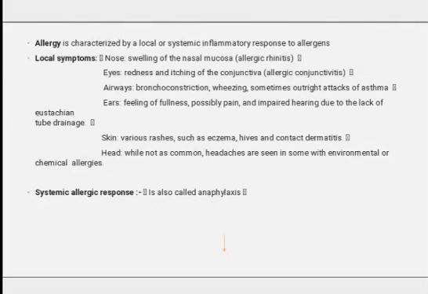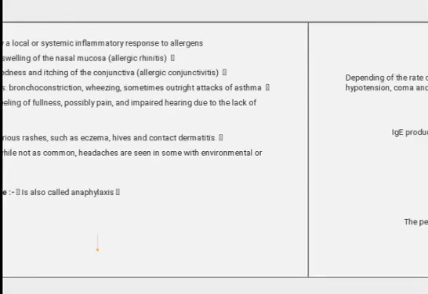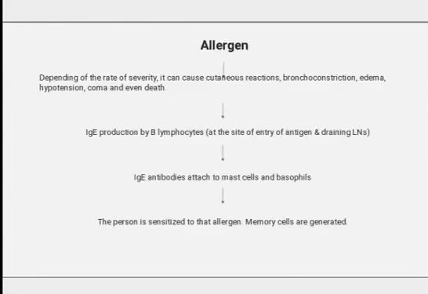Various rashes such as eczema, hives, and contact dermatitis may occur. Headache is not as common, but is seen in some with environmental and chemical allergies. Systemic allergic responses are called anaphylaxis. Now, regarding allergens, the mechanism is as follows: depending on the severity, it can cause cutaneous reaction, bronchoconstriction, edema, hypotension, coma, and even death.